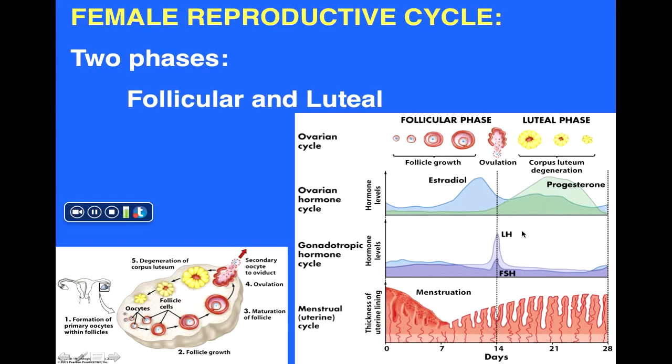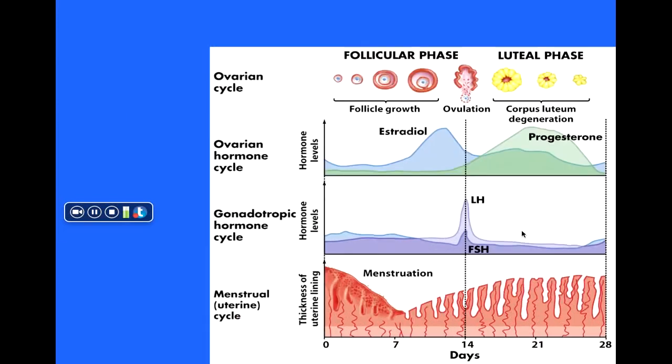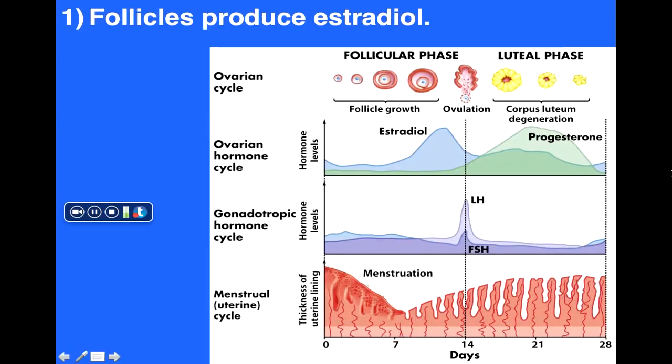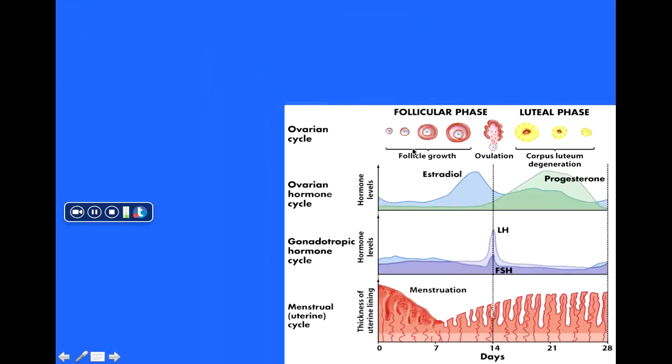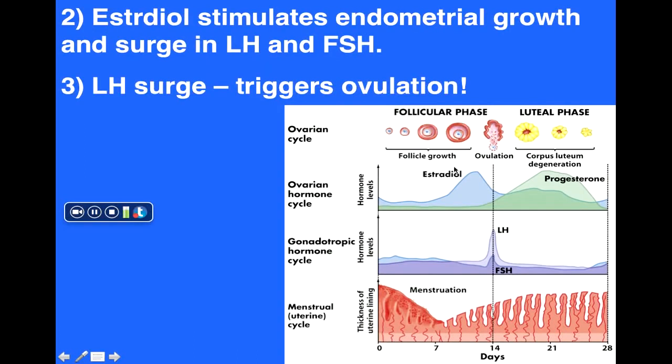Let's now explore some of the interactions taking place among the hormones as they are involved in maintaining the reproductive cycle. Initially, we have a follicle that grows for a while, and it produces estradiol. So here we see the estradiol levels increasing. As the estradiol levels increase, that promotes growth of the endometrium. Notice around day 8 or so, we see the endometrium starting to grow and develop in preparation for a potential pregnancy.